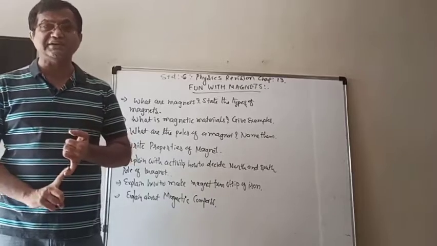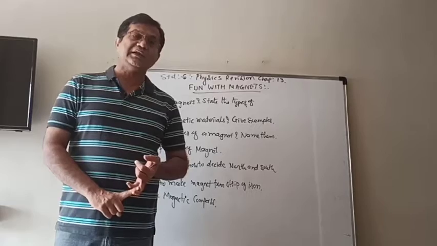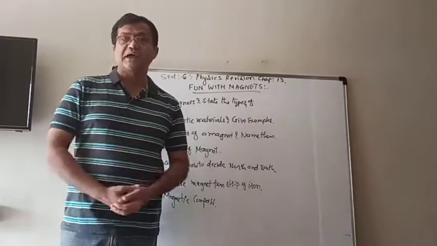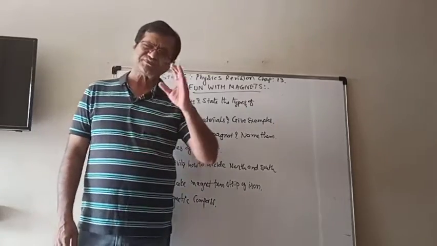So these three metals, iron, cobalt and nickel, are the magnetic materials, and the others are non-magnetic materials.